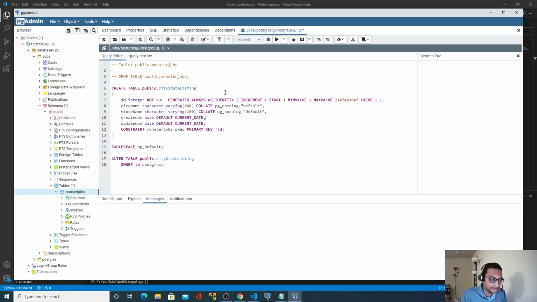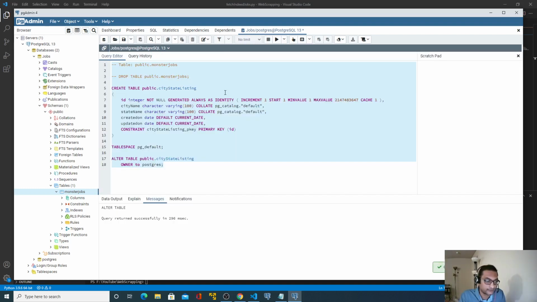I will keep these created on and updated on columns, and the primary key will still be on the ID column. The only thing is, instead of monster jobs, I will give city state listing PK. That's correct, I think we are good. If I run this, perfect.